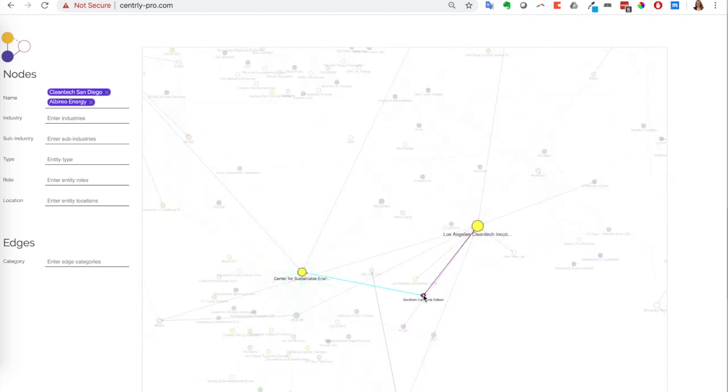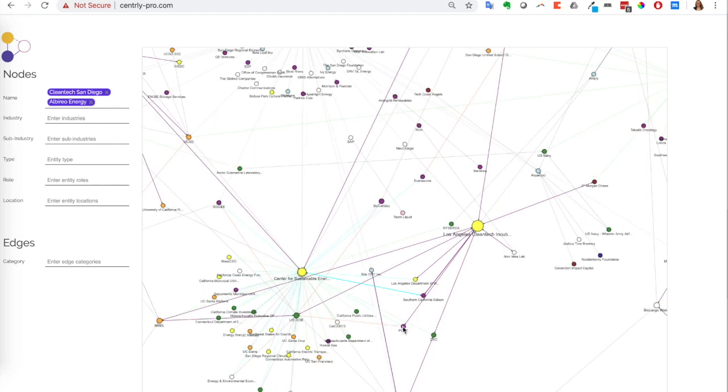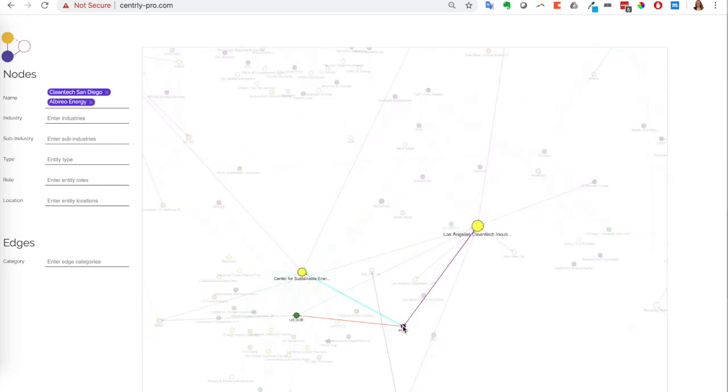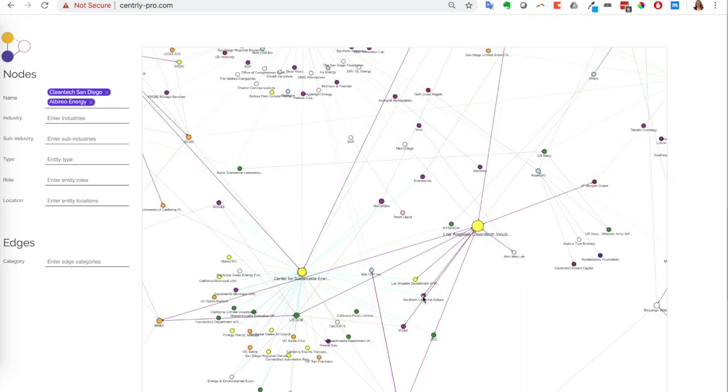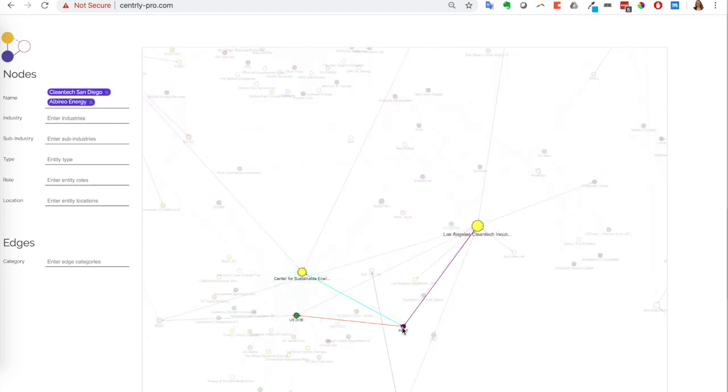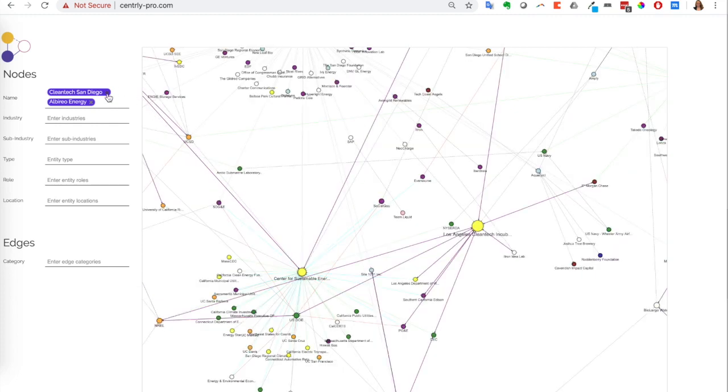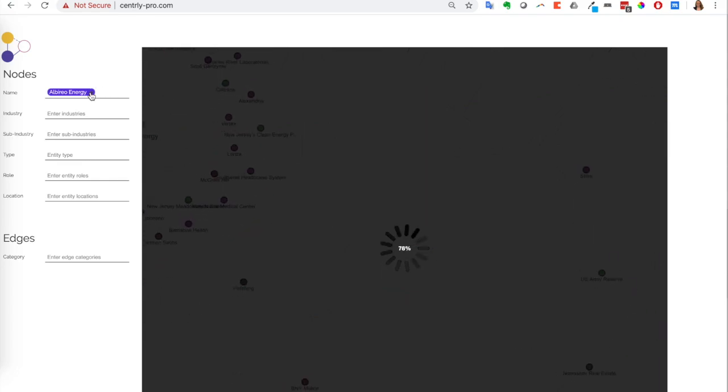Interesting. They have two fairly large utilities that actually work with two industry associations, but not Cleantech San Diego. Considering that I have other utilities in my membership list, these two actually could be useful to target because I know that they are interested in joining some sort of larger industry associations.